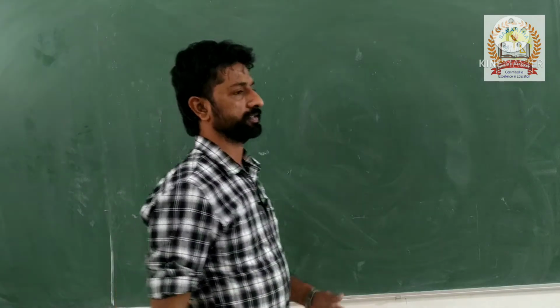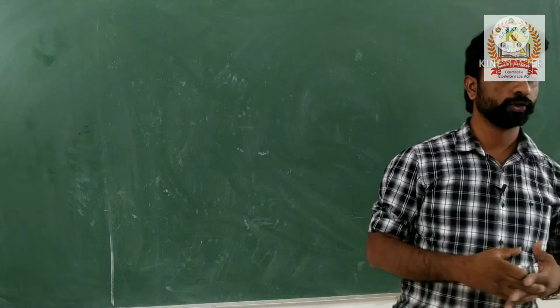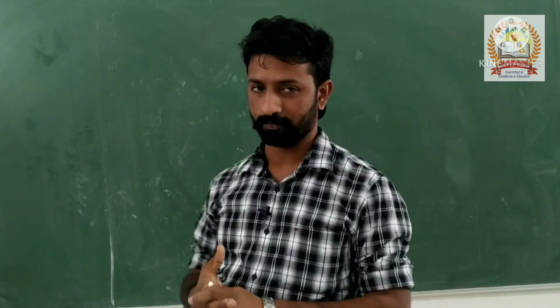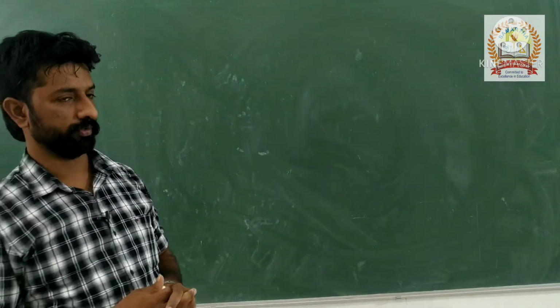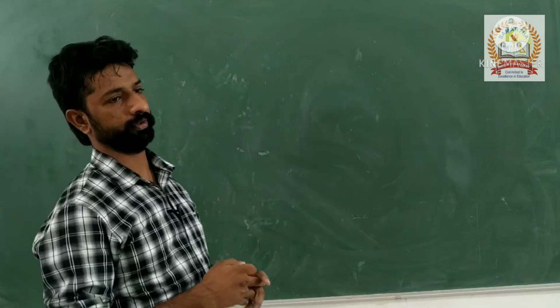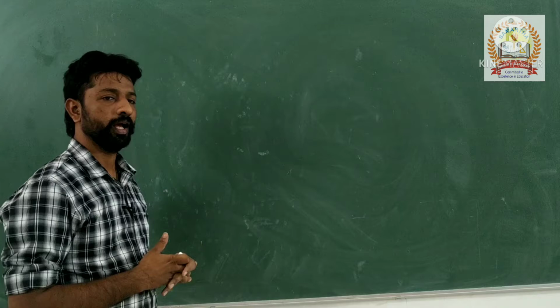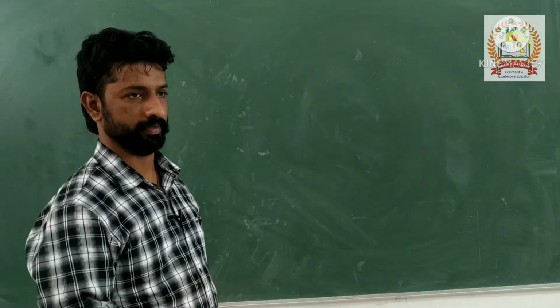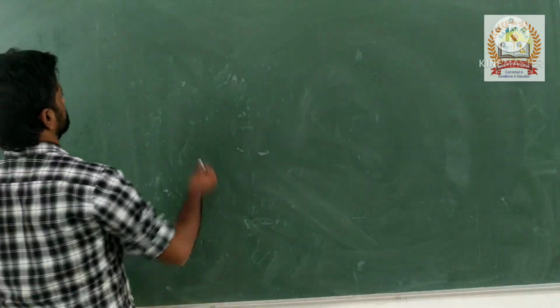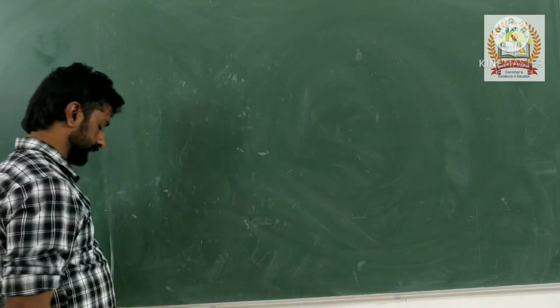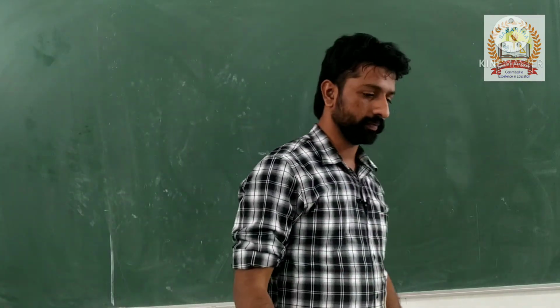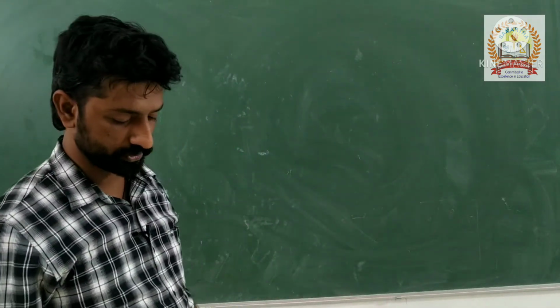In the previous class we were discussing the different types of organisms based on the type of nitrogenous waste excreted: uricotelic, ureotelic and ammonotelic organisms. There are also some organisms which excrete the nitrogenous waste in the form of amino acids only.